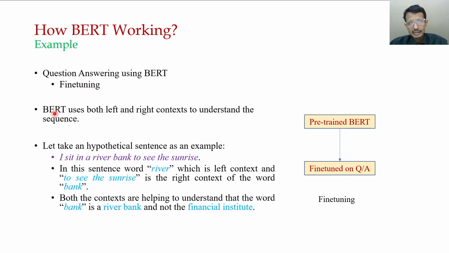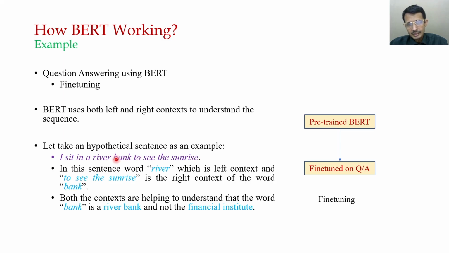first we have to understand that BART uses both the left and right context to understand the sequence. Let's take a hypothetical sentence: I sit on a river bank to see the sunrise. In this sentence, river is the left context of the word bank, and to see the sunrise is the right context.